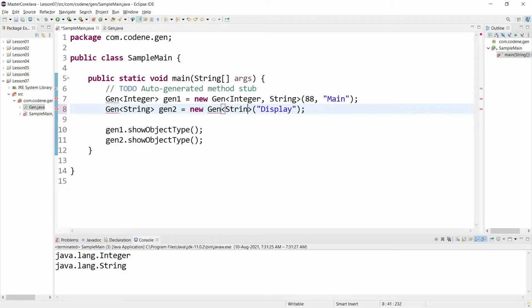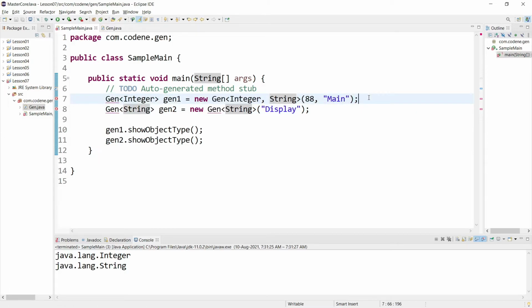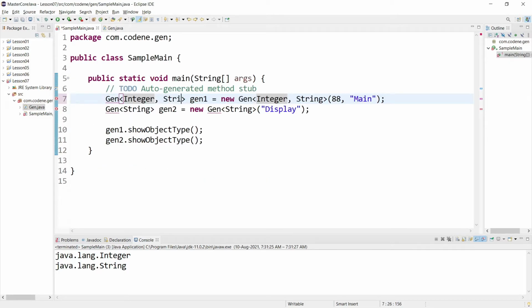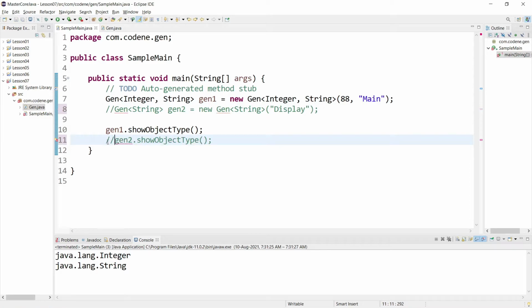But I hope you understood the general gist of this, how we can give two different class types. So here also you need to specify. Let's comment this out for now. All right, so this is how multiple arguments in generics will also work.